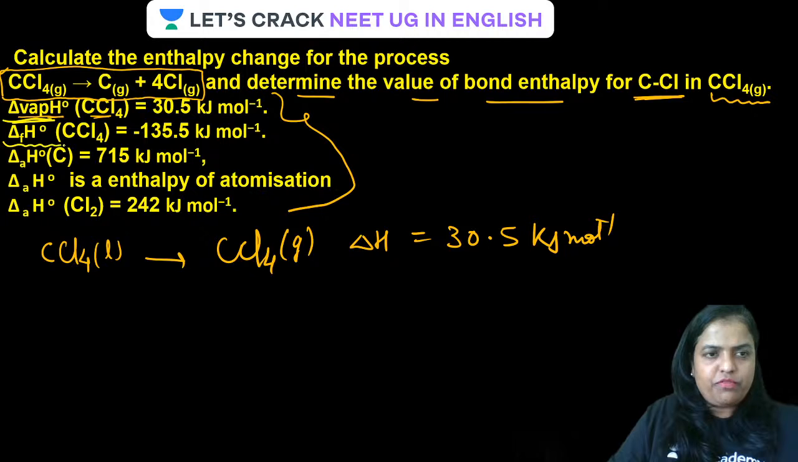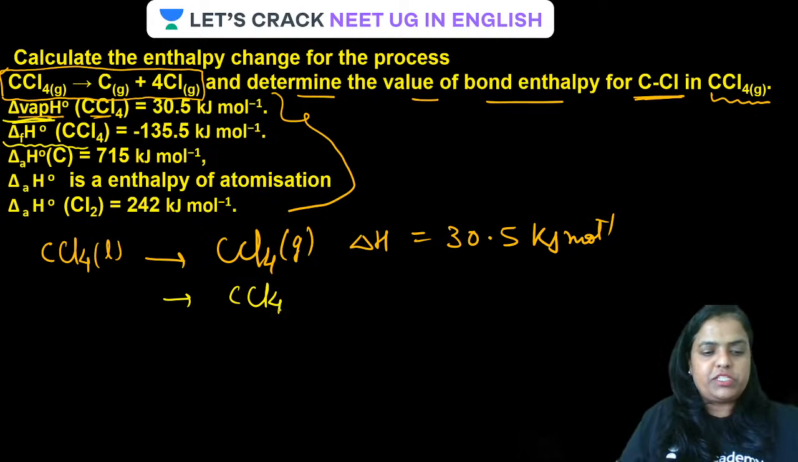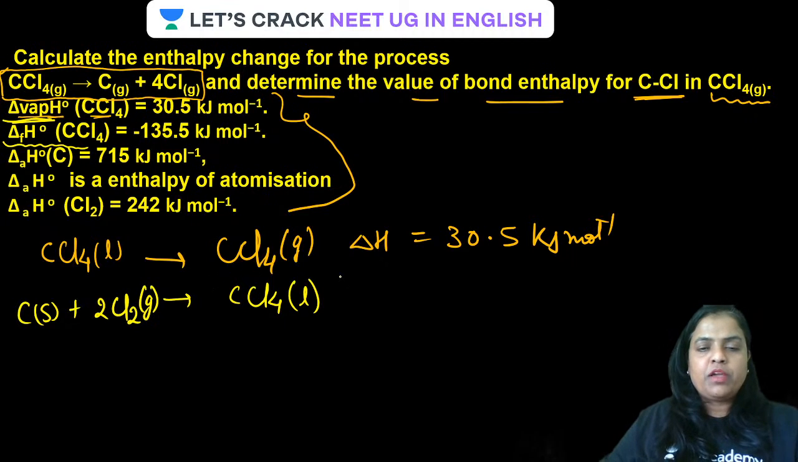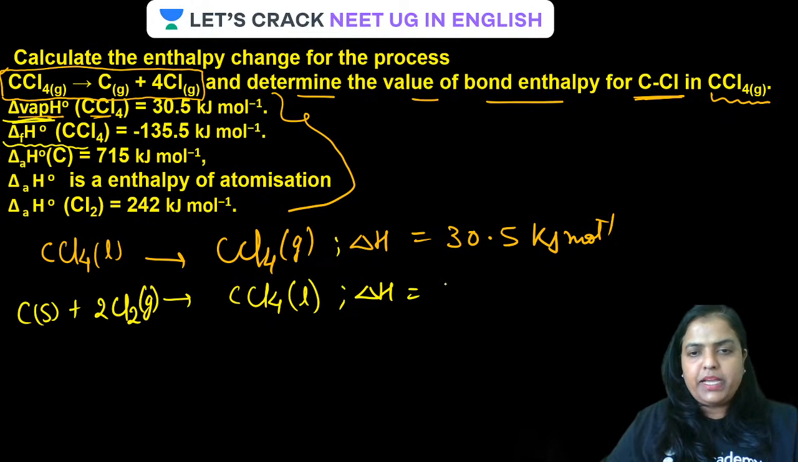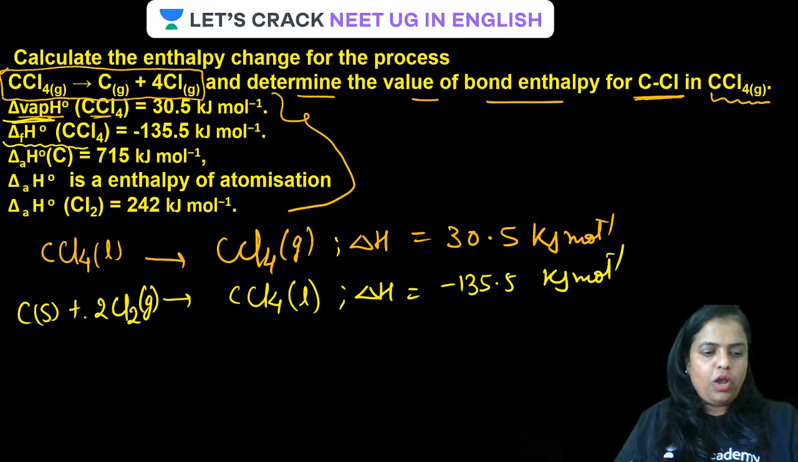Now the second one is the heat of formation of CCl4. Simply write down the equation for heat of formation. Always remember, for heat of formation we always take the most stable state. CCl4 is found in liquid state, so it will be liquid, and we always mention 1 mole. Now this will be C solid plus 2Cl2 gas. All done. For this, guys, the delta H value is minus 135.5 kilojoule per mole. All clear, guys?